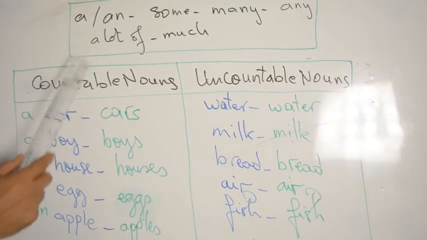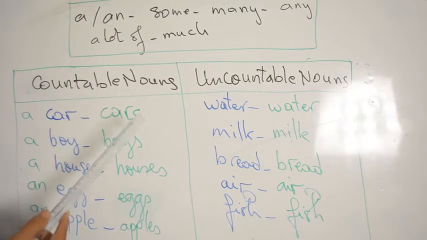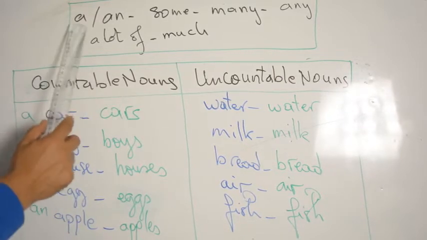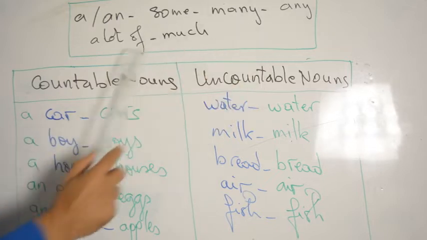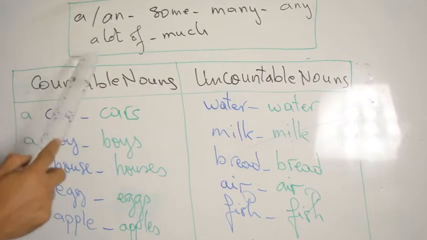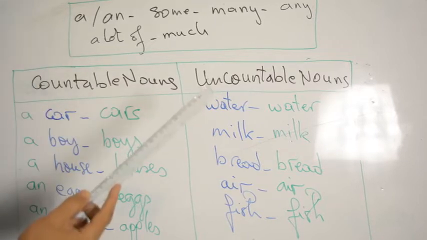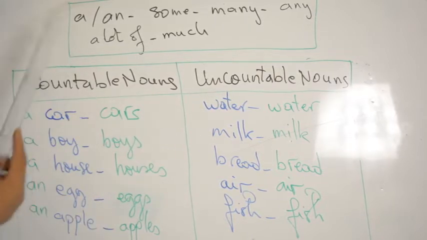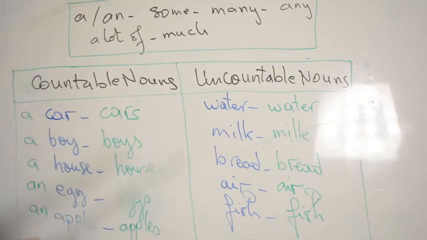So now we are going to practice some important words in English. So a and some, many, any, a lot of, much. These words have the meaning of quantity. They talk about quantity. Right? What do you mean by quantity? Ça veut dire la quantité en français.